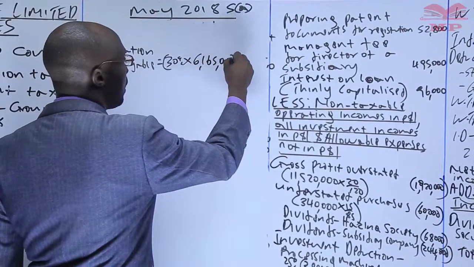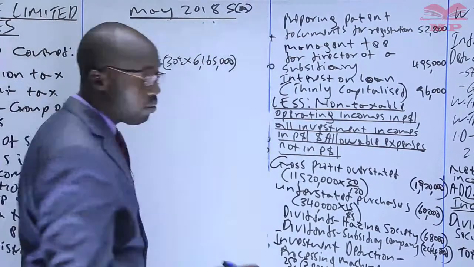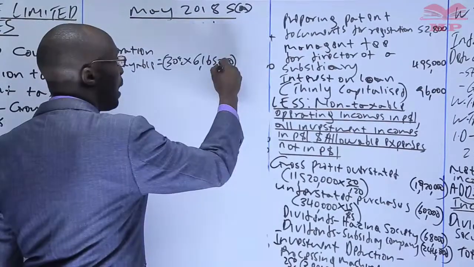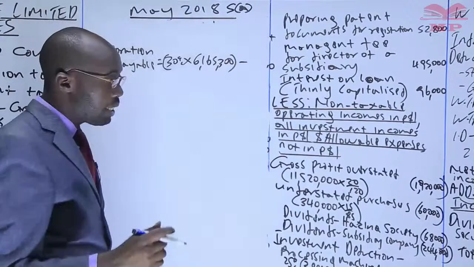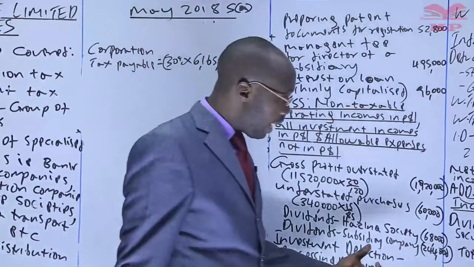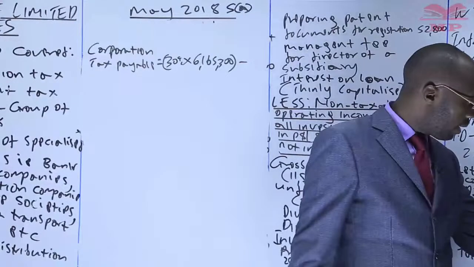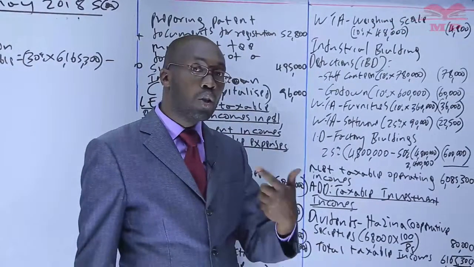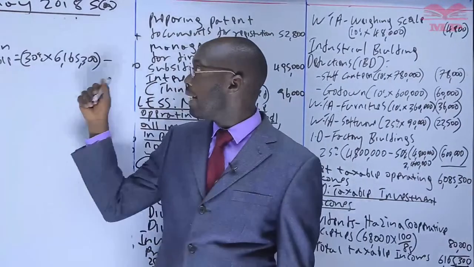The taxable income is 165,300. But that is not all. Why? Because we said if you have an investment income, and that investment income has been added here because the withholding tax was not final, it is taxable, and it is subject to withholding tax. The withholding tax must be deducted from the tax to be paid.